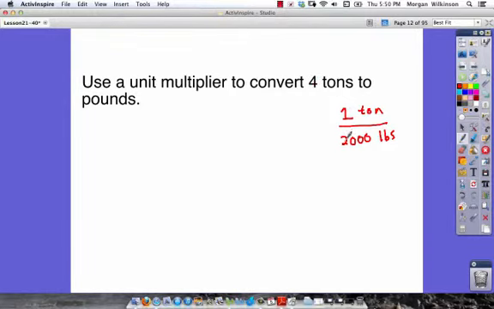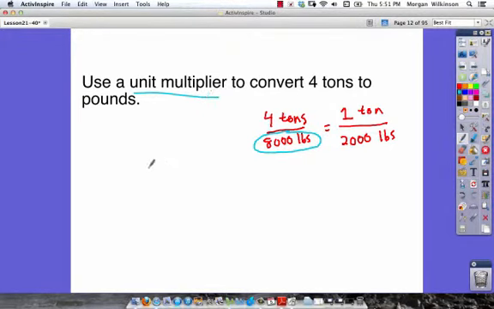If 1 ton is 2,000 pounds, then 4 tons must be how many pounds? Well, it must be 4 times bigger than 2,000. So we must get 8,000 pounds. But this problem said to use a unit multiplier. We could circle our answer, but to get full credit, we've got to show that work.